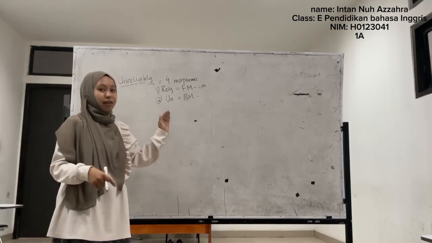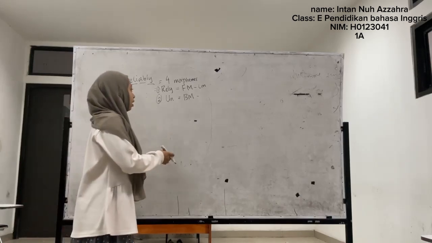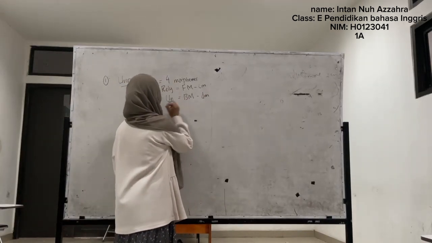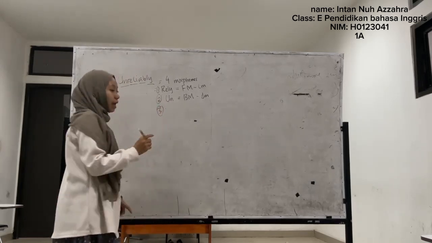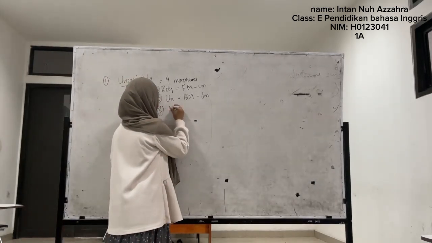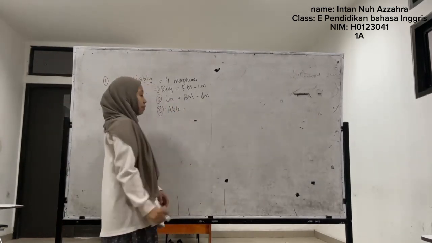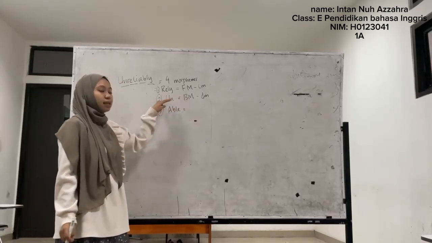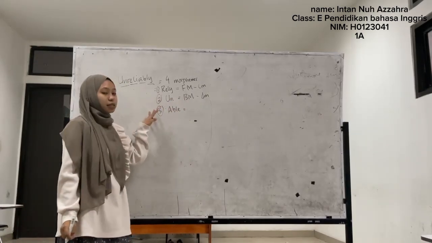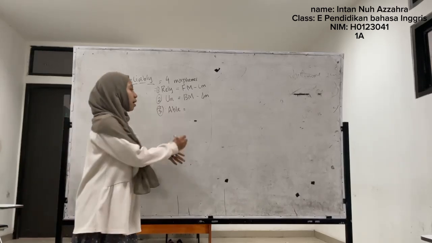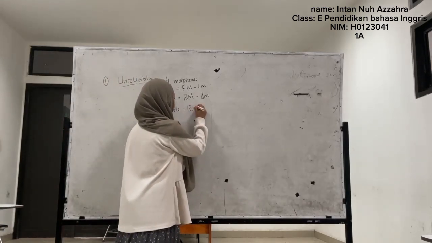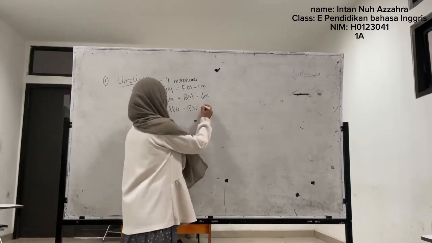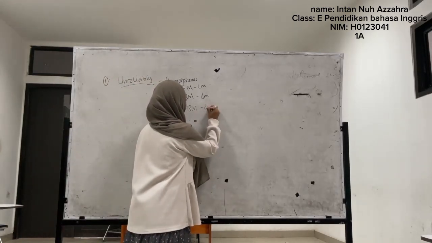But for "un," because it's a prefix, it is derivational. And the third is "able." It's the same as "un," but it's a suffix and it cannot stand by itself, so it's a bound morpheme. "Able" has to be attached to at least one free morpheme, and this is derivational as well.